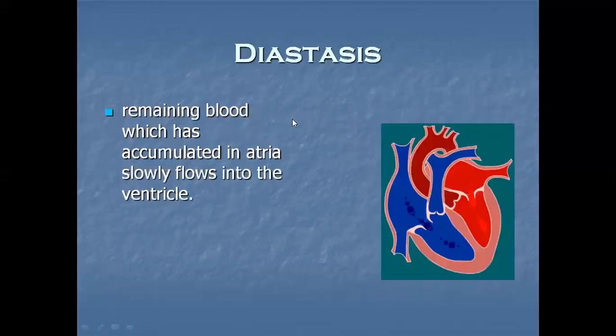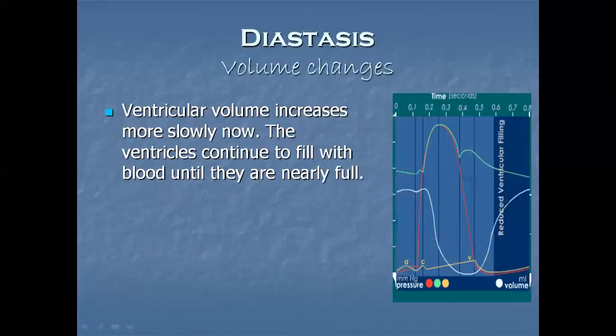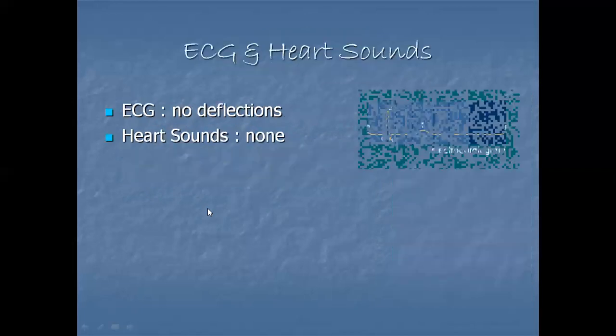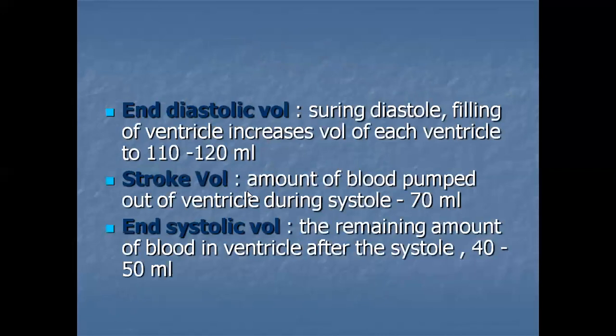Next is diastasis. It is the remaining blood which has accumulated in atria. It slows down flow into the ventricle. If we talk about volume changes, ventricular volume increases more slowly now, and the ventricles continue to fill with blood until they are nearly full. No deflections and no heart sound is heard.